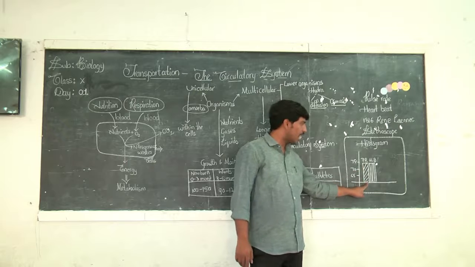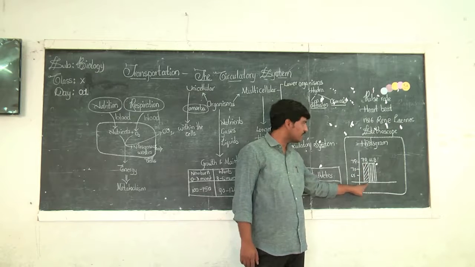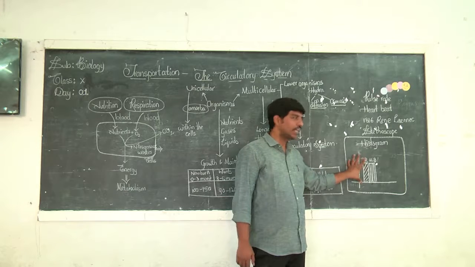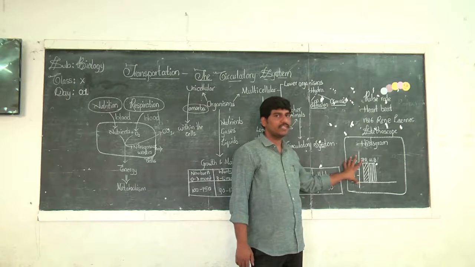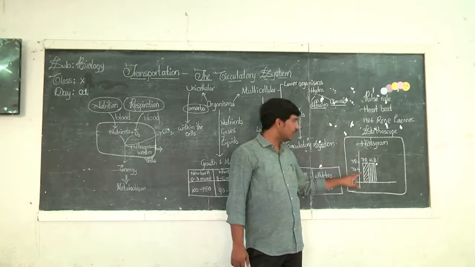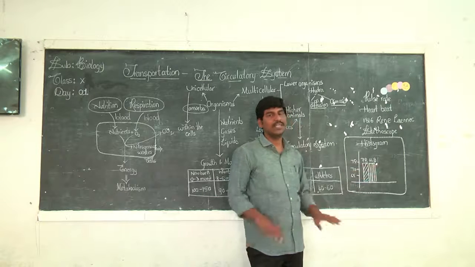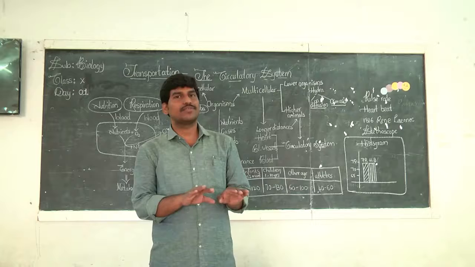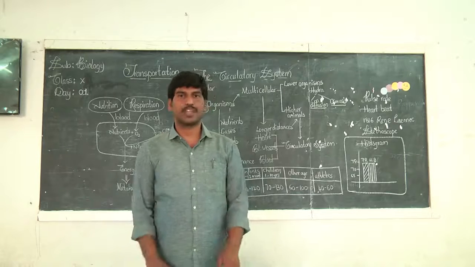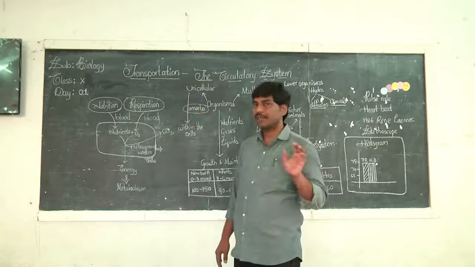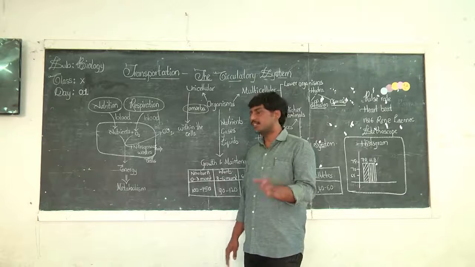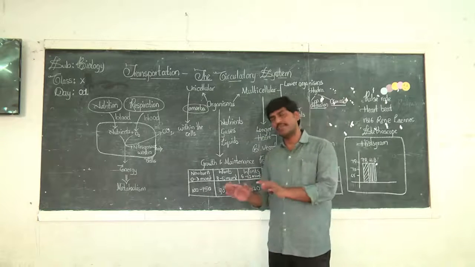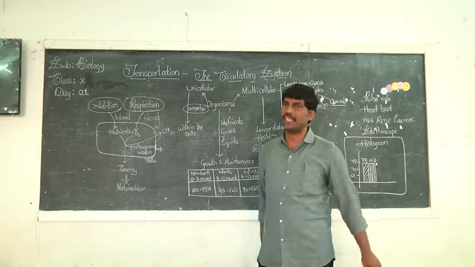The pulse rate bar is represented like this, and the heartbeat bar is represented like this. A histogram is represented like this in the form of a graph. You can find that pulse rate and heartbeat are one and the same. So therefore, we can say pulse rate and heartbeat are the same. Whatever is taken is compared with the child. And this heartbeat and pulse rate will be different for different age groups.